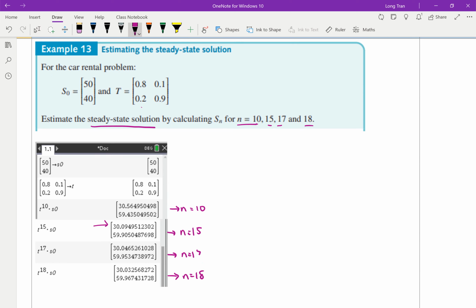So we can say the steady state matrix or steady state solution, you can expect it to be returned. So a number of cars that are being returned can be expected to be 30, whilst the other one looks like a